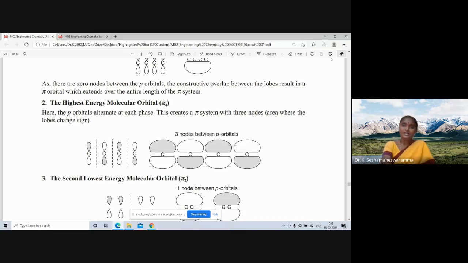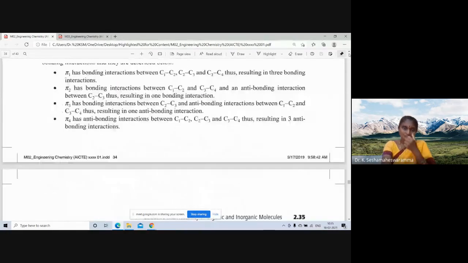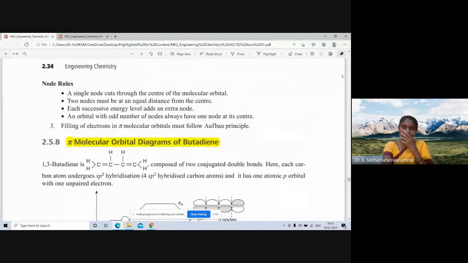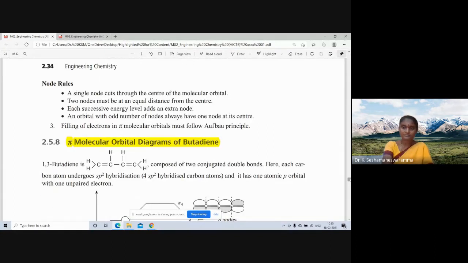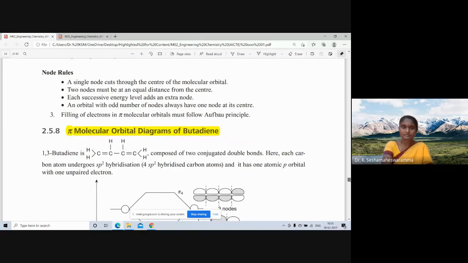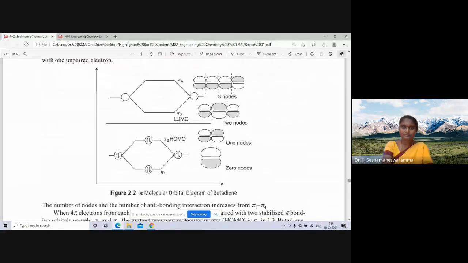Hence, the butadiene molecular orbital diagram is like this. Pi 1 has 0 nodes, it has the least energy.